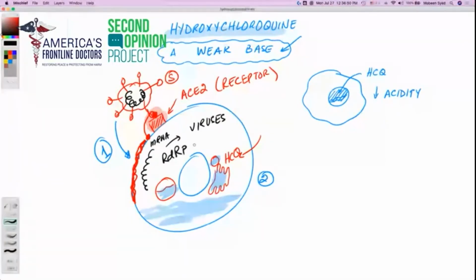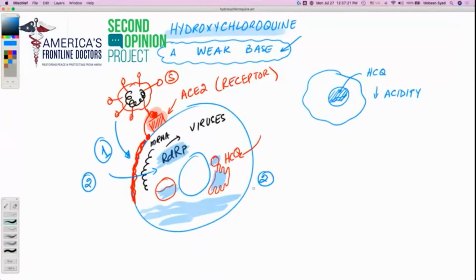This enzyme is the one that would help the virus make its copies. And an alkaline environment is bad for this enzyme as well. All of the cellular machinery needs an acidic environment. So the second issue that occurs for coronavirus in the presence of HCQ is that the RDRP cannot function correctly. And that is another mechanism by which hydroxychloroquine stalls or slows down the virus replication.